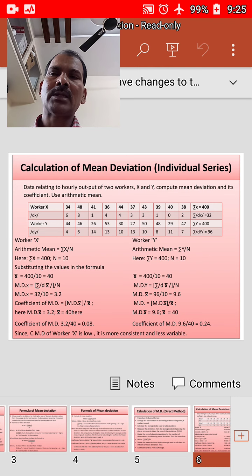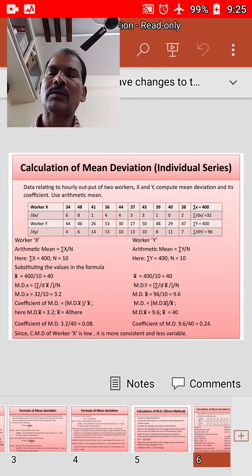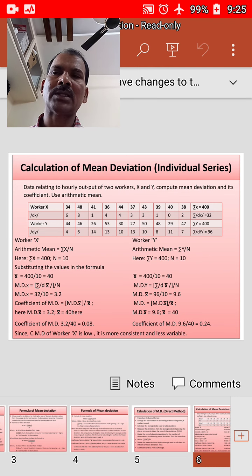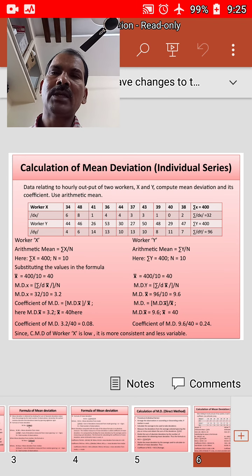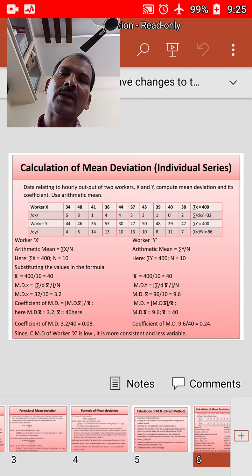That is x minus x bar: 34 minus 40 gives minus 6, but here we are considering the modulus, so we ignore the signs.